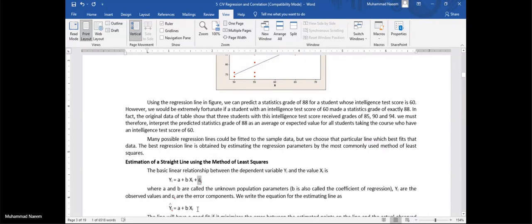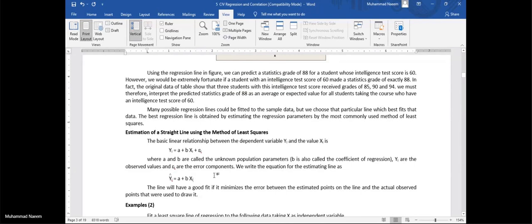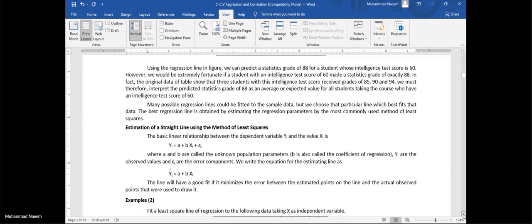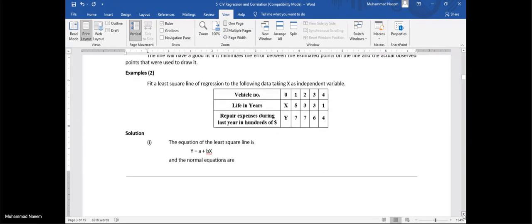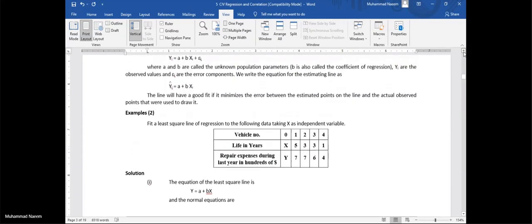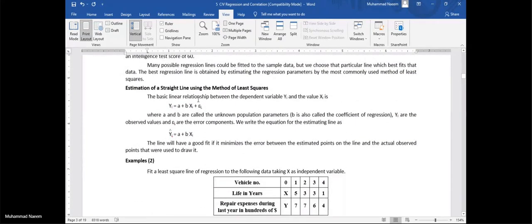So when we find a suitable curve for this data, this is called the estimated line, the regression relation. We need this equation by finding the values of a and b. Now how can we find these values? We can find the best values by the method of least square, estimating a straight line using the method of least square.